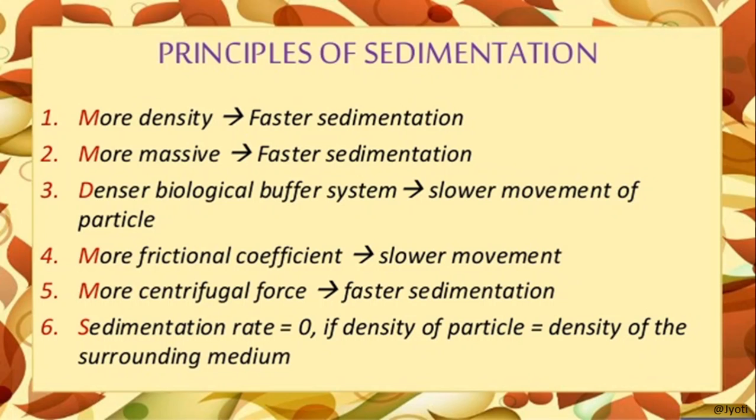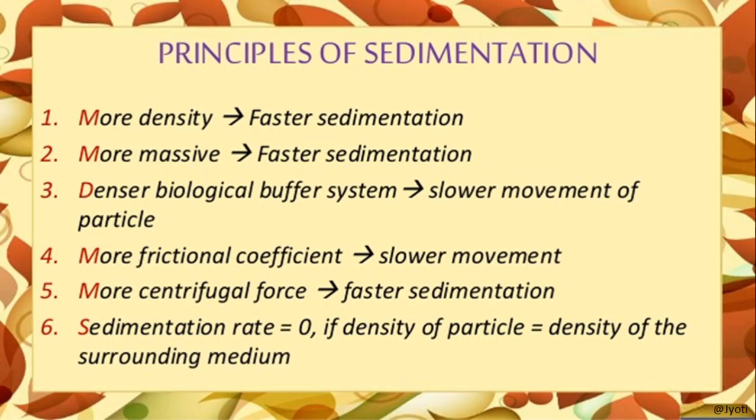So here, in a mixture where various substances are there, when we want to separate them by centrifugation, then the substance which has more density will sediment faster. So their sedimentation coefficient or sedimentation rate is high.